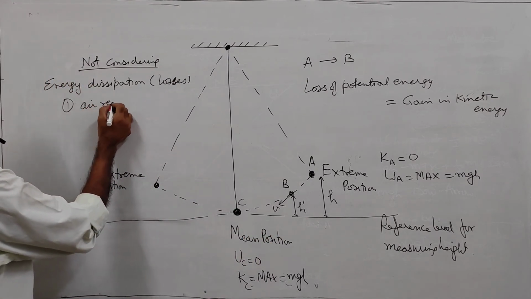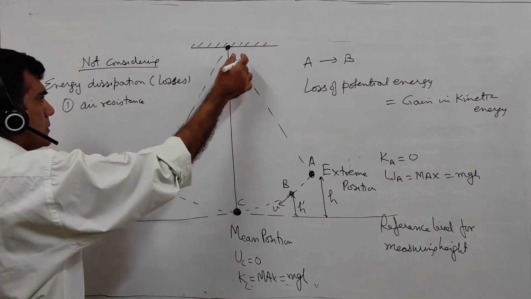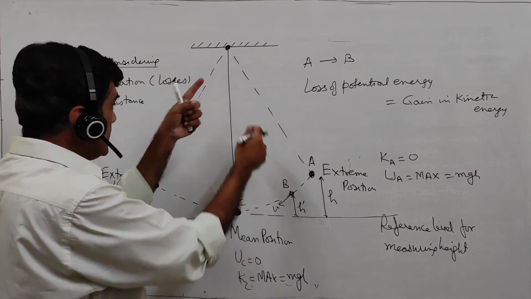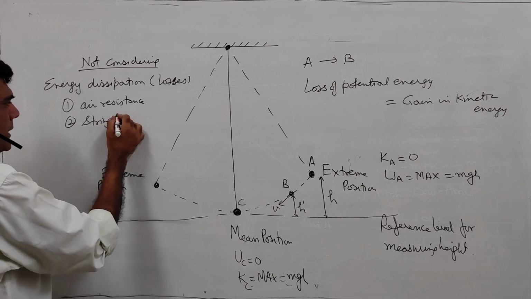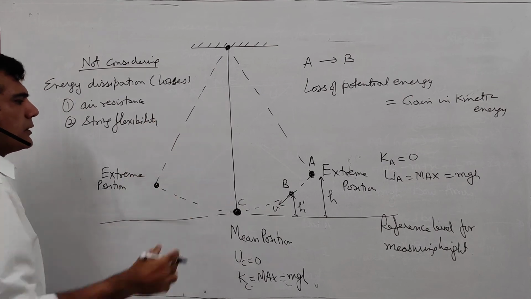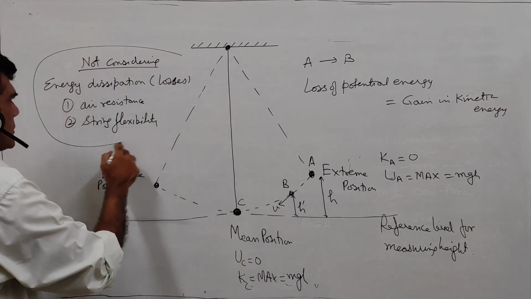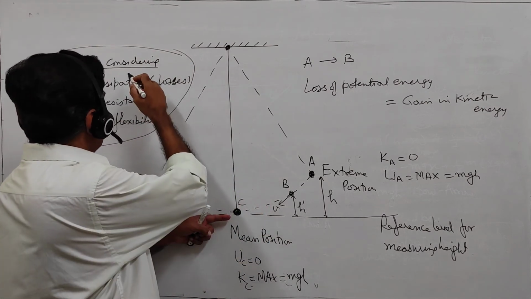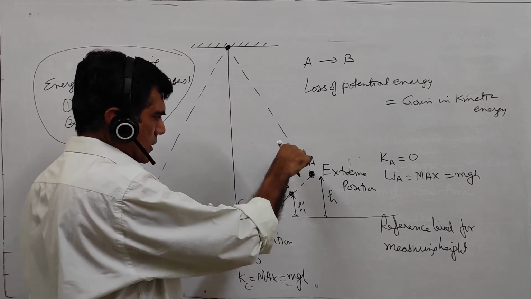And also, because the string is not completely rigid, because of string flexibility, we'll see that some energy is lost. We are not considering all these losses. So if we don't consider this dissipation of energy or the energy losses due to friction, etc.